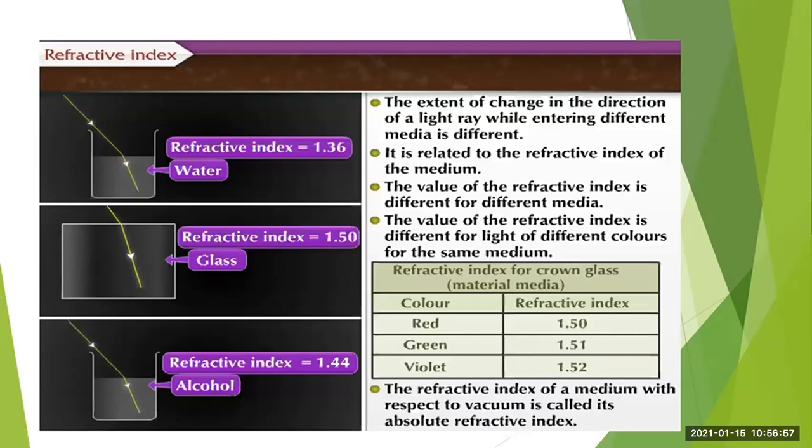The refractive index of a medium with respect to vacuum is called its absolute refractive index. It means that if one of the two media is vacuum, at that time we call it the absolute refractive index. So this thing you should also know. If asked what the absolute refractive index is, you have to tell that the refractive index of a medium with respect to vacuum is called its absolute refractive index.